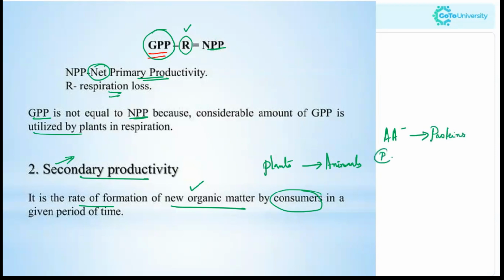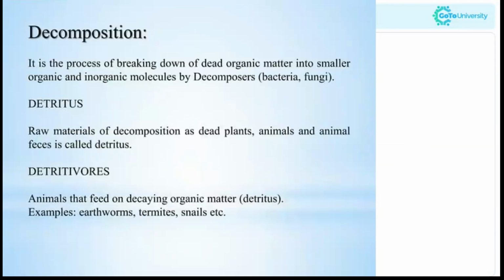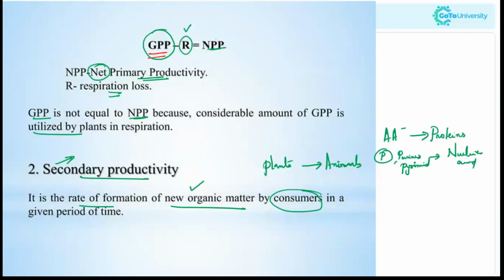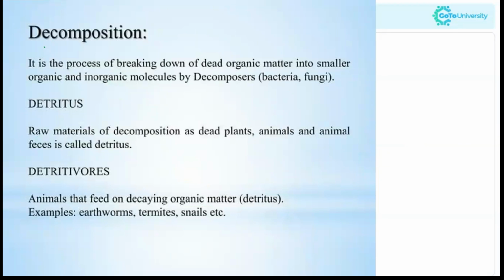Now, phosphate, the purines and pyrimidines, the nitrogenous bases, will be combining together to form the nucleic acid. So these are the new organic matter formed inside a consumer's body. And there are certain other products released from the consumers as well. So that is the secondary productivity. Now moving to decomposition.